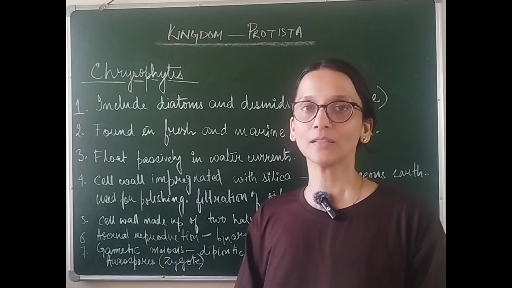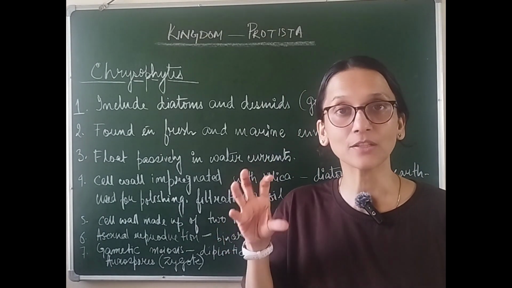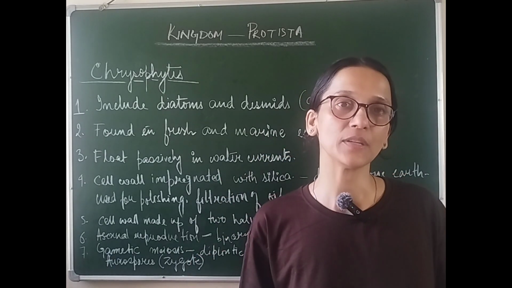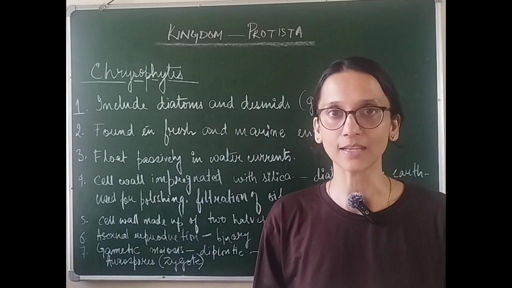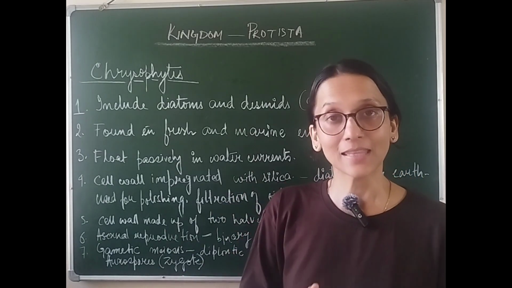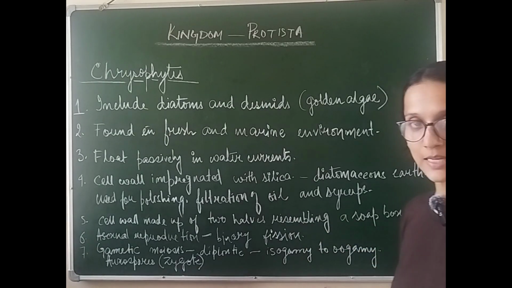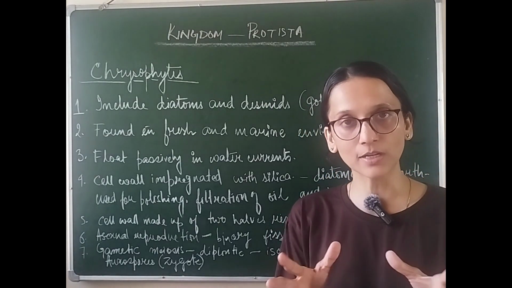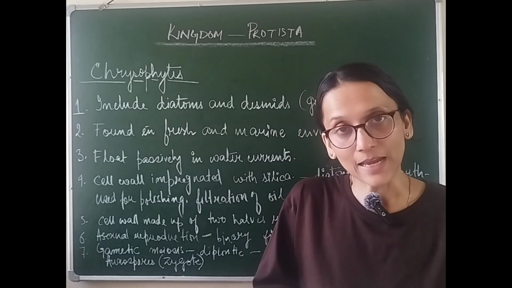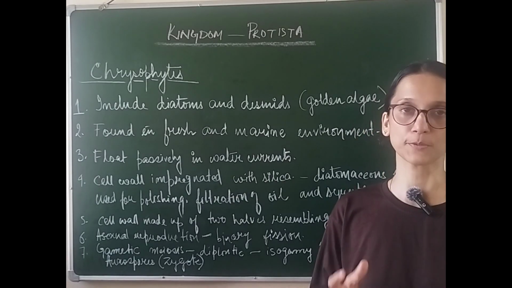But there is another method of fertilization that we also see in them, where one gamete, especially the female one, is large and non-motile, and the male gamete is small and motile. Just like in our case, the egg is large and non-motile and the sperm is motile and small in size. That type of fertilization is called oogamy. And after this fertilization, the structure that is formed is called a zygote. We know that when male and female gamete fuses, it forms zygote. The zygote of diatoms has a special name. They are known as auxospores.